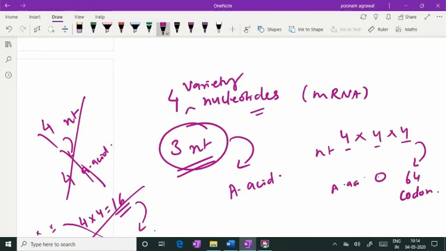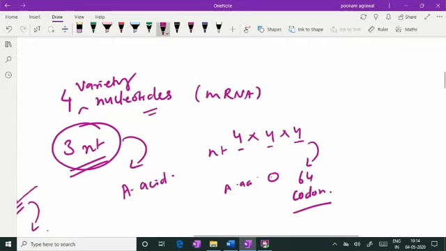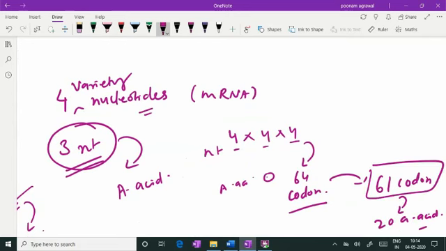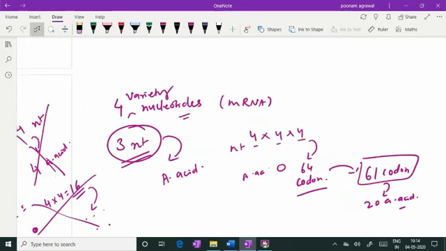So we have a possible 64 codons, out of which 3 act as stop codons and 61 codons code for amino acids, 20 amino acids. We have 20 amino acids which are coded by 61 coding codons. 3 codons are stop codons. So the codon is made up of 3 nucleotides. That is the basic rule of genetic code.